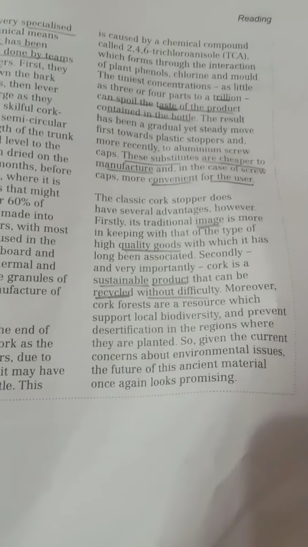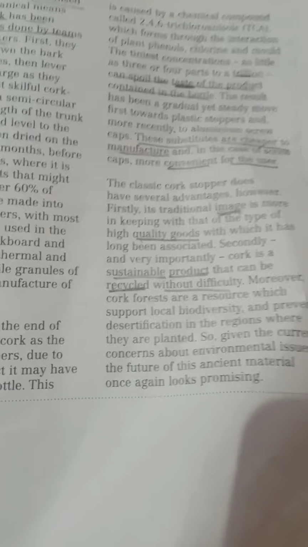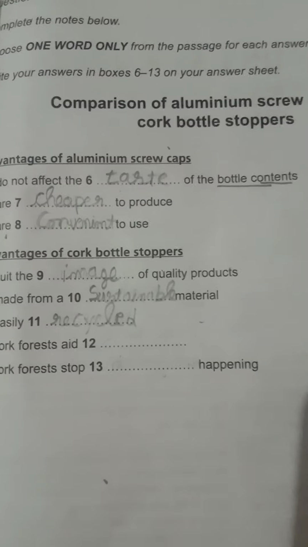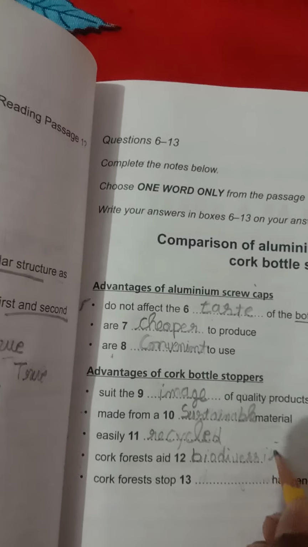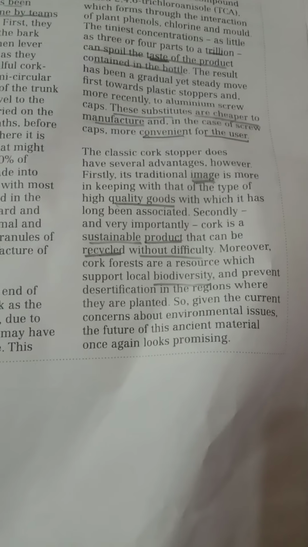So let's find it out in our paragraph. Moreover, cork forests are a spot which spot local biodiversity. So here I have found it, cork forests aid biodiversity. So let's write over here, biodiversity. I have found it so easily. You can see over here, it is written cork forests.